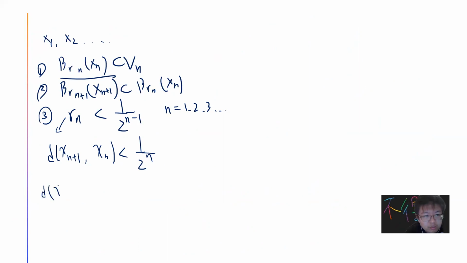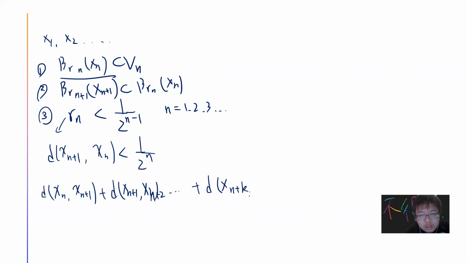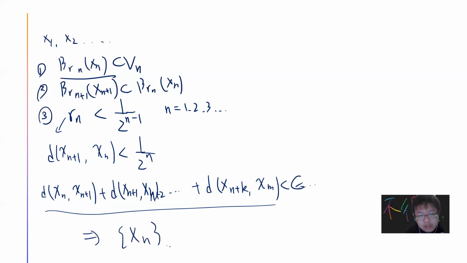You can check that if you want to compute the distance from x_n to x_{n+1}, x_{n+2}, up to x_{n+k}, let's say you go to x_m, you can bound this by something arbitrarily small if you choose n and m to be arbitrarily large. Which just means that this can be arbitrarily small. Which means that all the x_n from 1 to infinity become a Cauchy sequence.